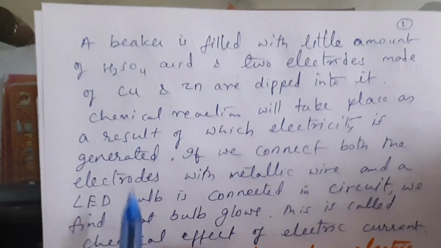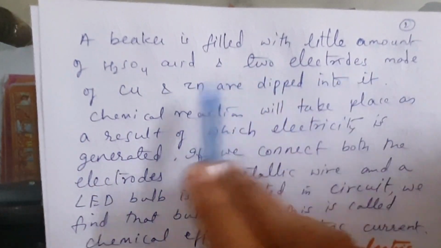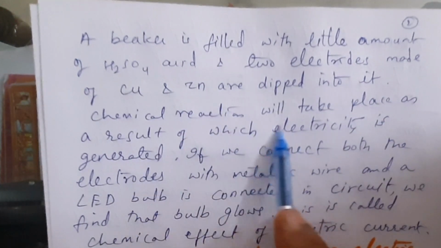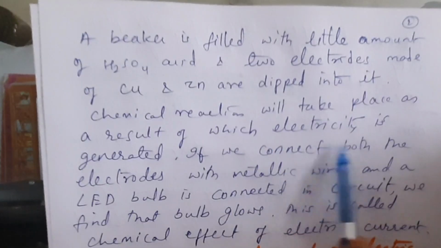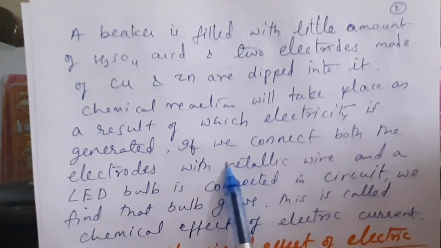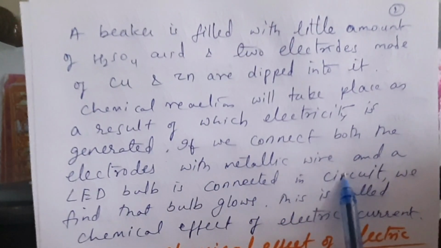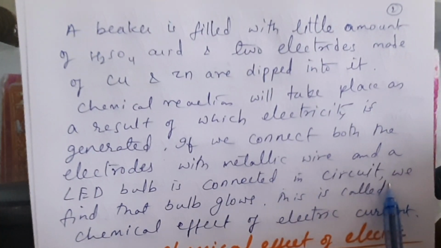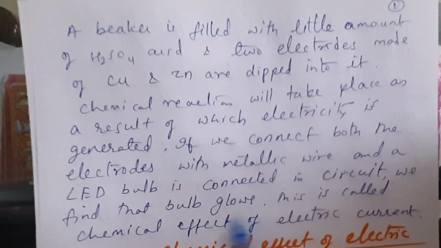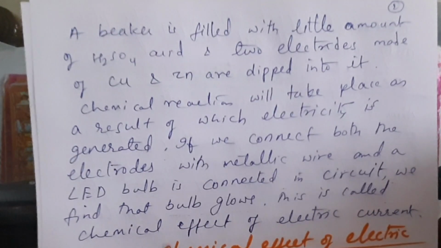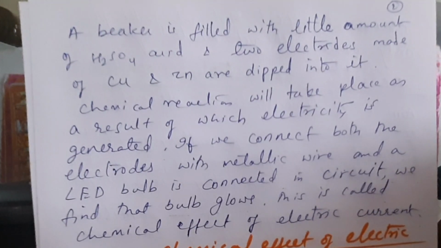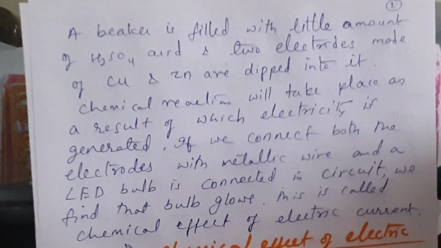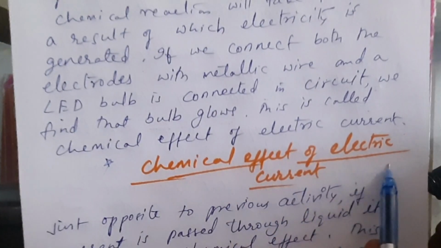So here this is the experiment. He took a beaker filled with a little sulfuric acid, and two electrodes made of copper and zinc are dipped in it. A chemical reaction will take place as a result of which electricity is generated. If we connect both the electrodes with a metallic wire and an LED bulb is connected, the circuit is complete and we find that the bulb glows. This is called chemical effect of electric current. If in 2 or 3 marks it is asked what is chemical effect of electric current, we need to write this activity.